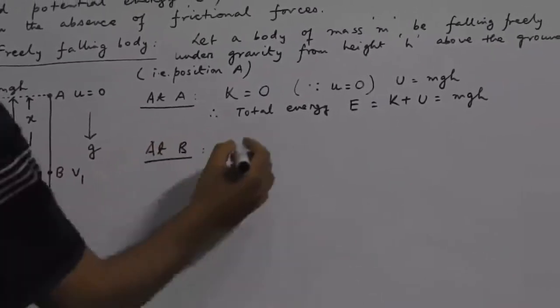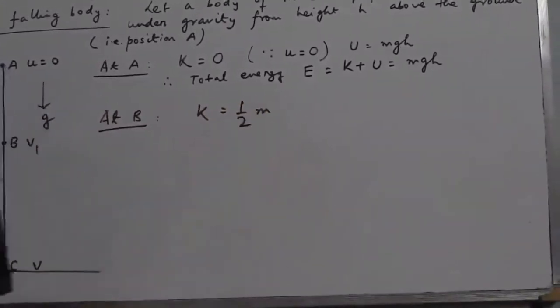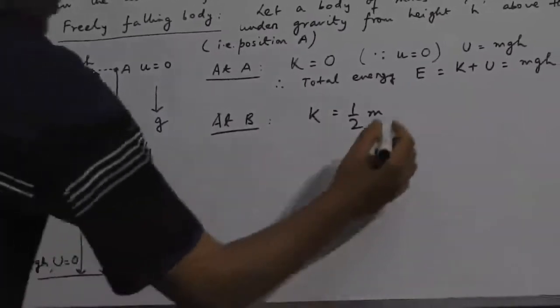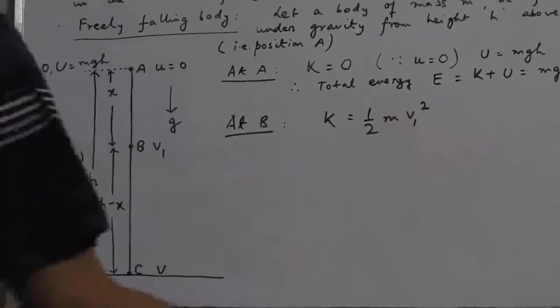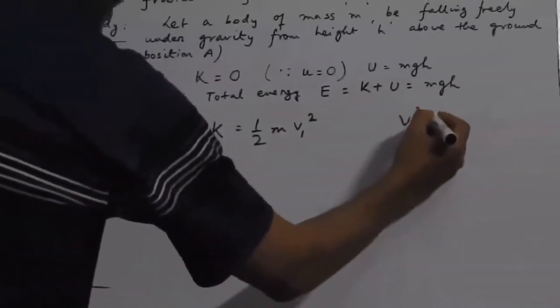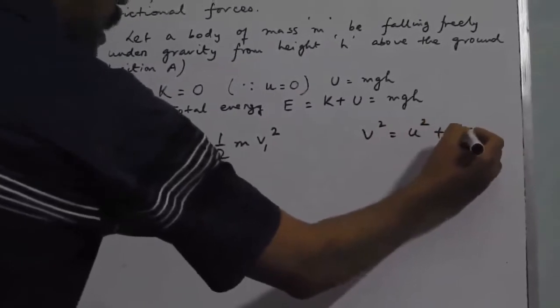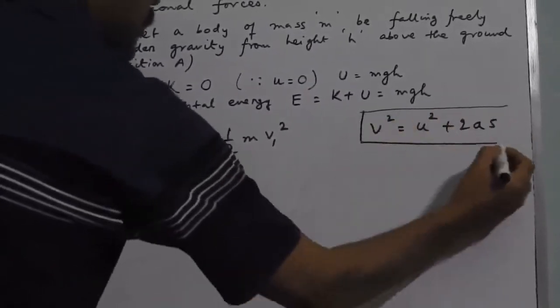So at the point B, the kinetic energy is half into mass into square of velocity. The velocity at the point B is, say, v1. So this should be half m v1 square. Now we know that v square is equal to u square plus 2as. This is a very common formula.